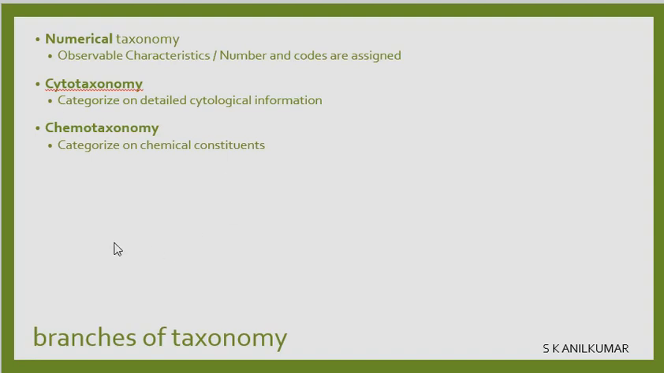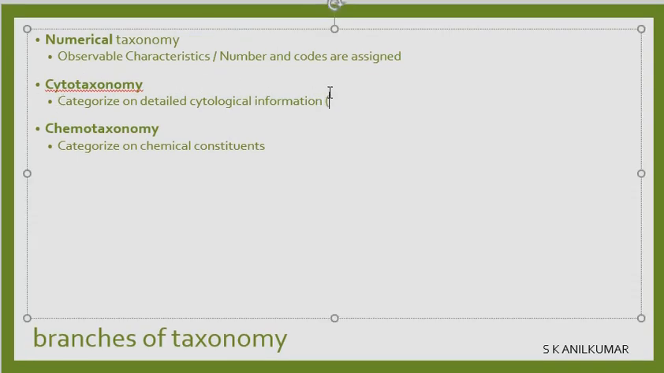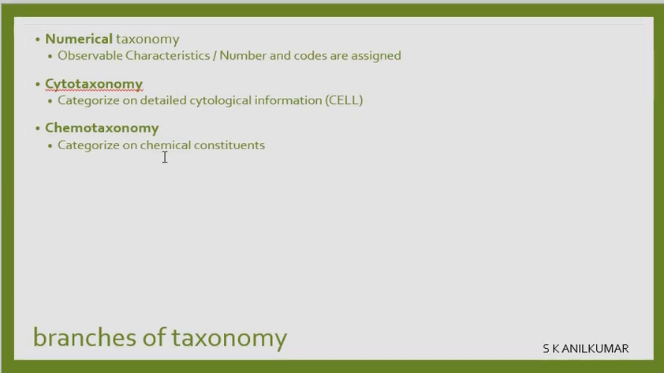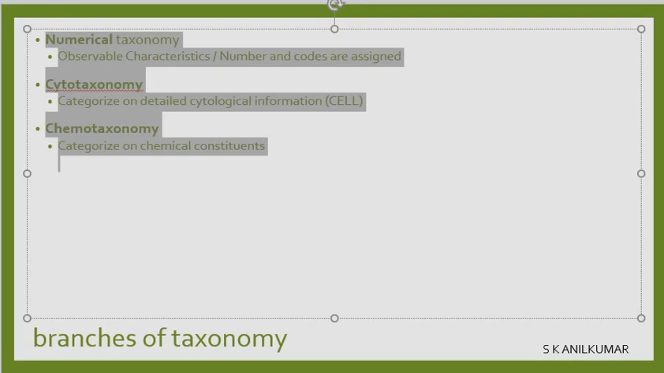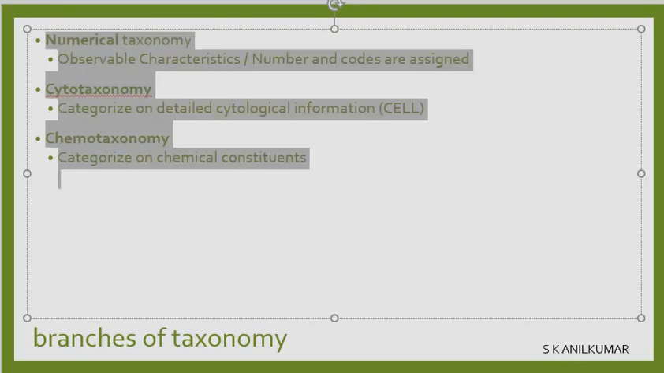What are the different types or different schools? One is called numerical taxonomy. Numerical taxonomy is based on observable characteristics, and a number or code is assigned, one for something, two for something else. Cytotaxonomy: cyto means a cell, based on the cytological information. Chemotaxonomy is based on chemical constants.